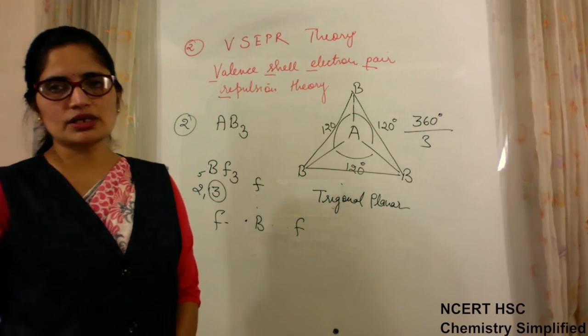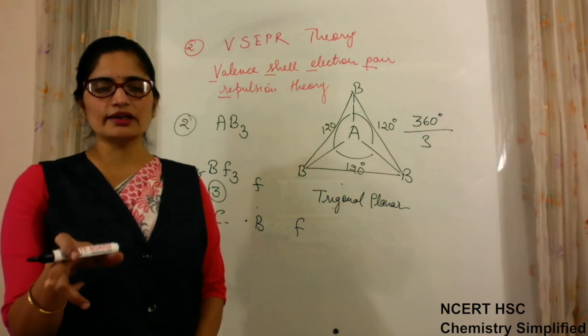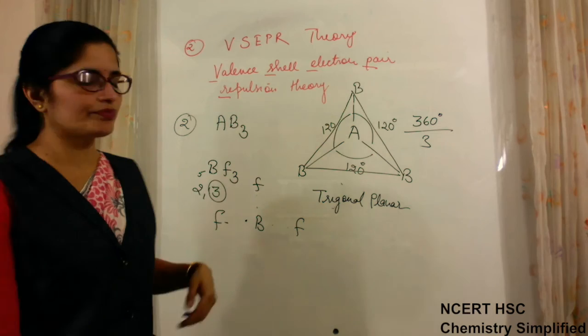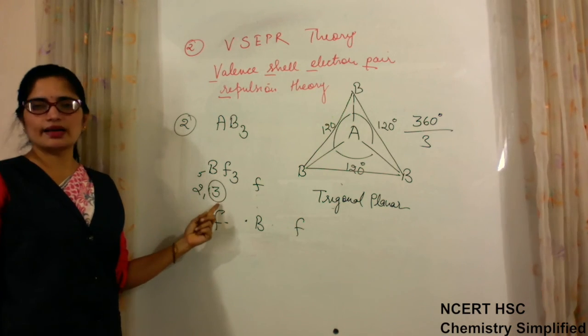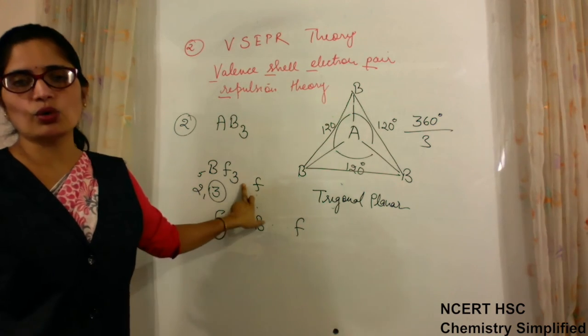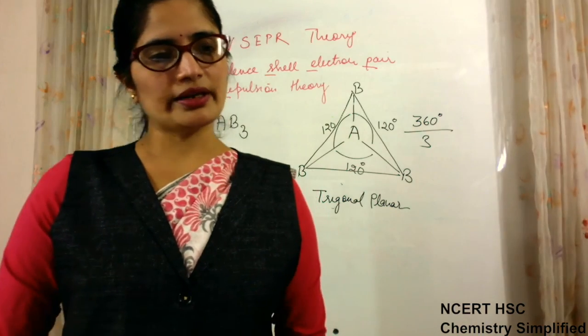In this manner, by looking at the molecule which is given to you, you can easily identify the type of geometry if you remember the valence electrons. If the number of valence electrons and the number of bonds are equal, that means there is no lone pair left, and the geometry will be the regular one.